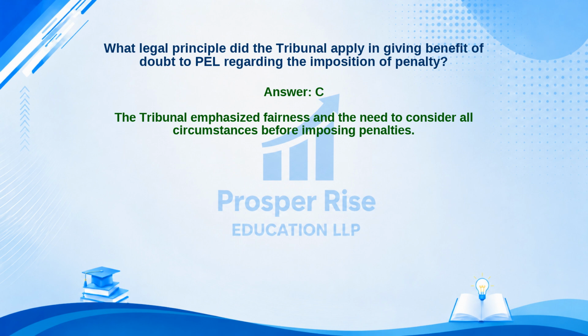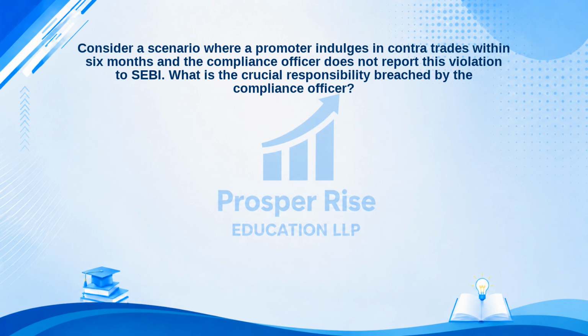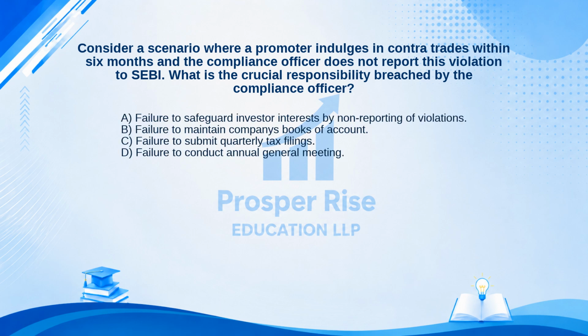The tribunal emphasized fairness and the need to consider all circumstances before imposing penalties. Here is another practice question. Consider a scenario where a promoter indulges in contra trades within 6 months and the compliance officer does not report this violation to SEBI. What is the crucial responsibility breached by the compliance officer? Here are your options. A.